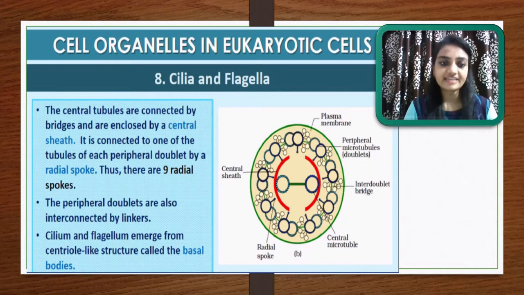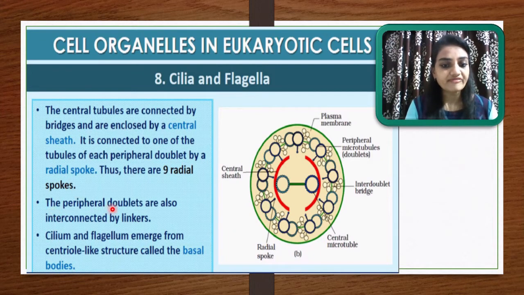The central tubules are connected by bridges and are enclosed by a central sheath. Here you can see this red central sheath. It is connected to one of the tubules of each peripheral doublet by a radial spoke. So here is the connection, that is a radial spoke. By this we can say that a total of 9 radial spokes will be present in this structure.